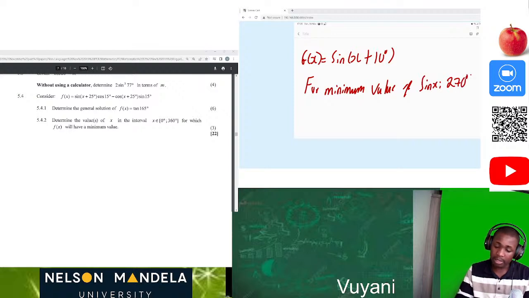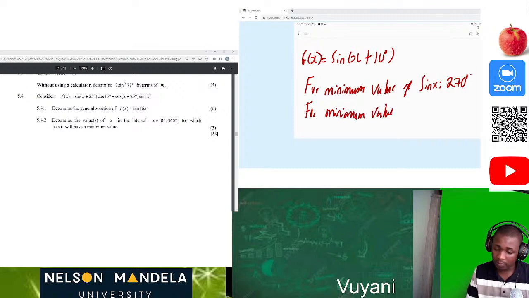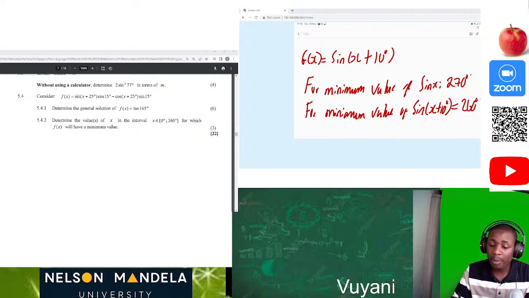When I say for the minimum value of sine of x plus 10, it will be 260 degrees. So you still get your mark. You still remember when you're plotting the sine function, it is just something like this, if I'm not mistaken.